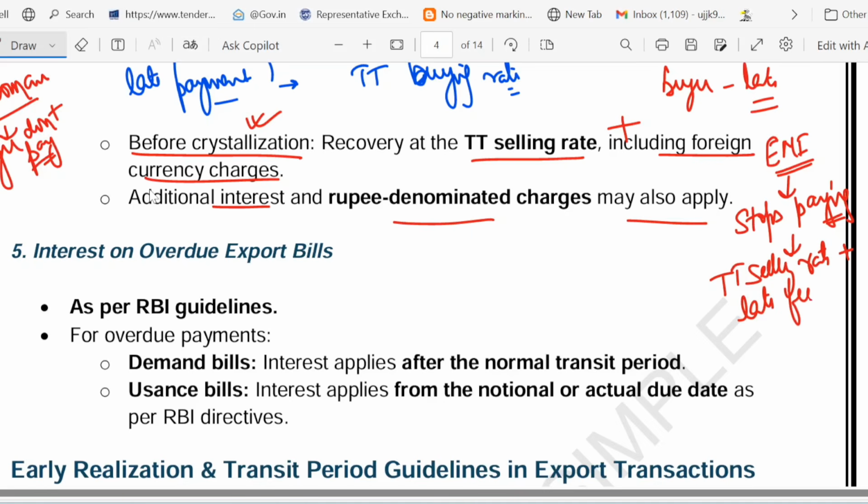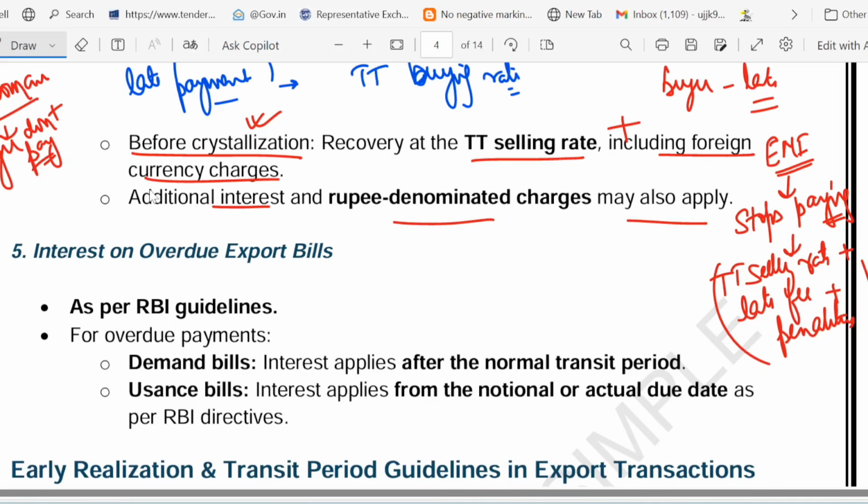This is just an example I am giving you to understand this concept, right?